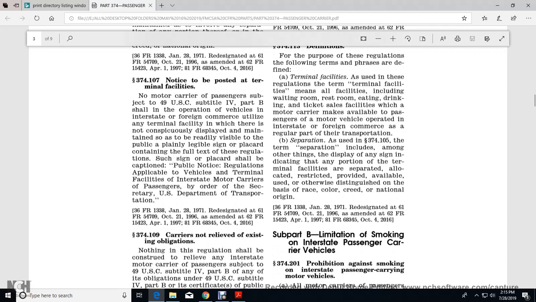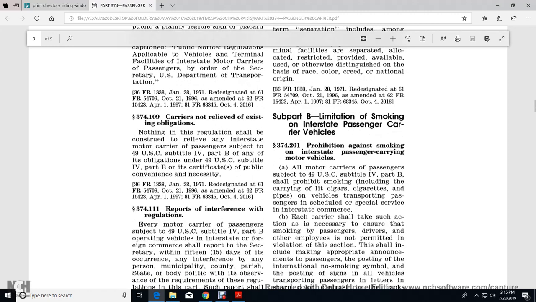374.107, Notice in Posted Terminal Facilities. No motor carrier of passengers subject to Title 49 U.S. Code, Subtitle IV, Part B, shall operate vehicles in interstate or foreign commerce and utilize any terminal facilities in which there is not conspicuously displayed, in readily readable and visible text, a sign or placard containing the public notice of regulations applicable to vehicle terminal facilities of interstate motor carriers of passengers, by order of the Secretary of the U.S. Department of Transportation. 374.109, Carriers Not Relieved of Existing Obligations. Nothing in this regulation shall relieve any interstate motor carrier of passengers subject to Title 49, Subtitle IV, Part B, of any obligations under the certificate of public convenience and necessity.